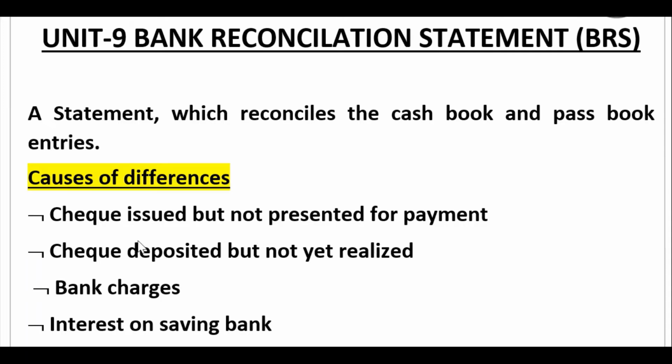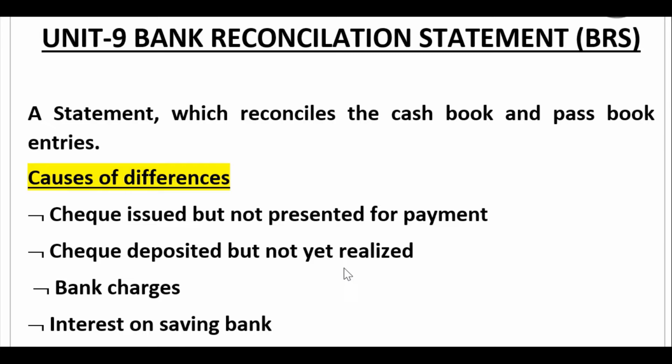First of all, a check issued but not presented for payment. You have issued the payment but the customer has not presented it. When you issued the check, you credited your cash book, but the bank has not had it presented, so your passbook has not been debited. Similarly, you have deposited a check but it is not realized, meaning your account is not credited by the bank. When you deposit, you debit your cash book, but the bank has not credited your account.